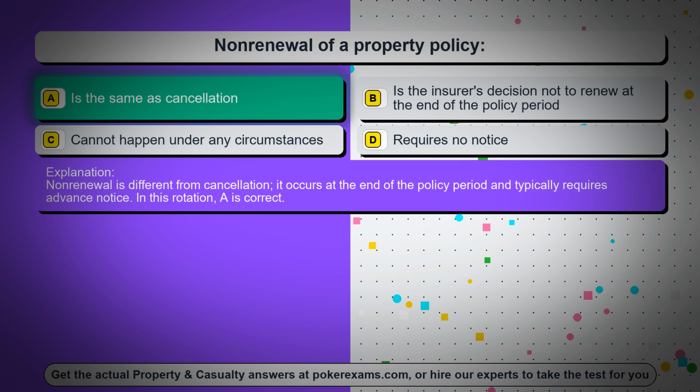Non-renewal is different from cancellation. It occurs at the end of the policy period and typically requires advance notice. In this rotation, A is correct.